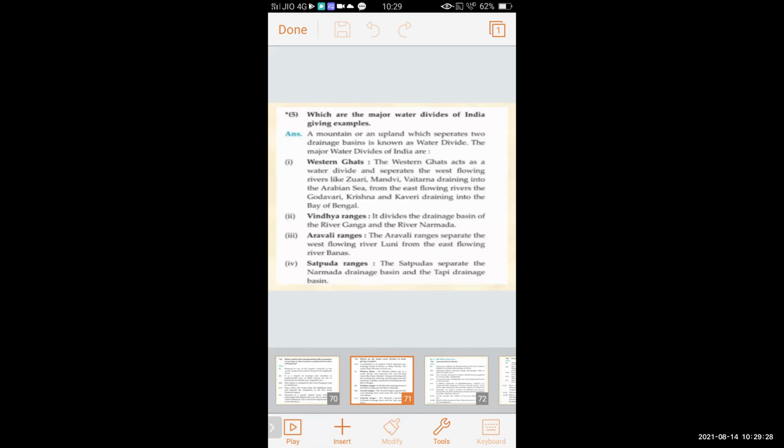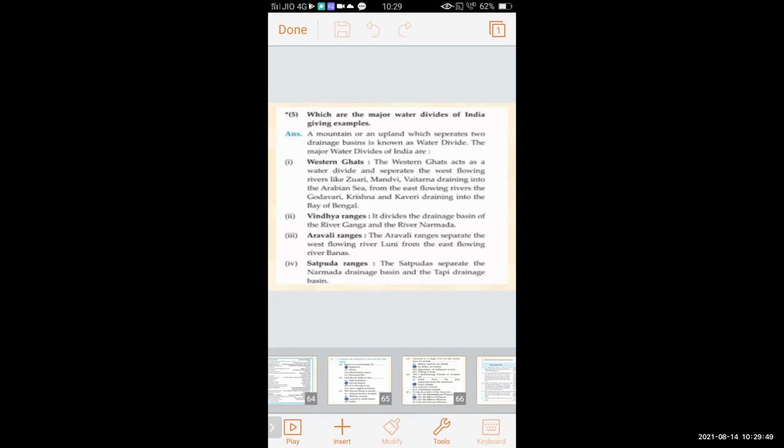Vindhya Ranges divide the drainage basin of the river Ganga and the river Narmada. The Aravalli Ranges separate the west flowing river Luni from the east flowing river Banas. The Satpura Ranges separate the Narmada drainage basin and the Tapi drainage basin.